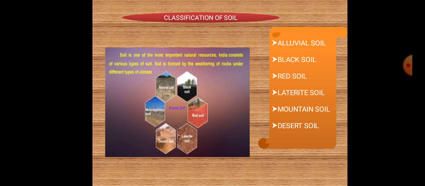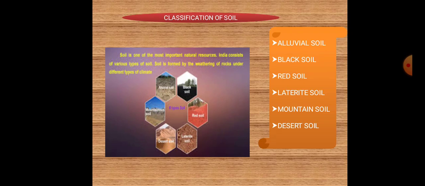Then red soil. This is formed by weathering of metamorphic rocks and crystalline rocks. Here the presence of iron oxide makes this soil brown to red in color. This is found in semi-arid regions. This is not a fertile soil, so it is suitable only for millet cultivation.